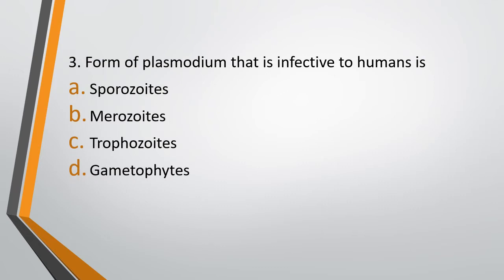Question 3. Form of plasmodium that infects humans. Option A, Sporozoites. Option B, Merozoites. Option C, Trophozoites. Or option D, Gametophytes. Form of plasmodium that is infective to human is. The correct answer is option A, Sporozoites.